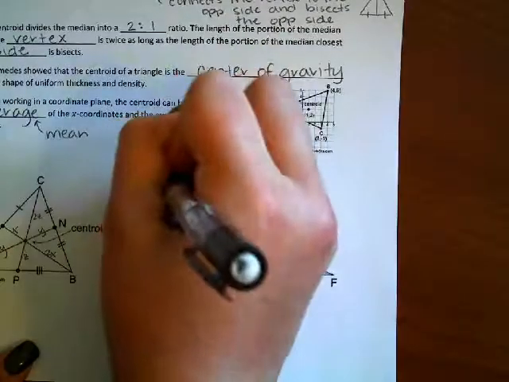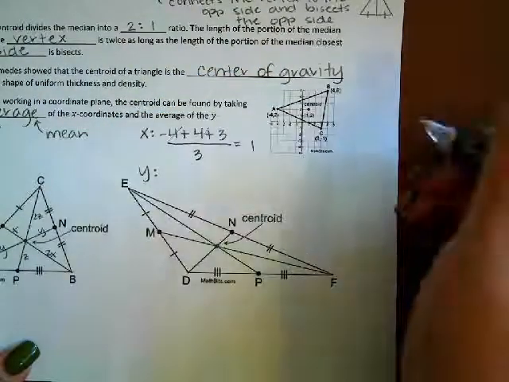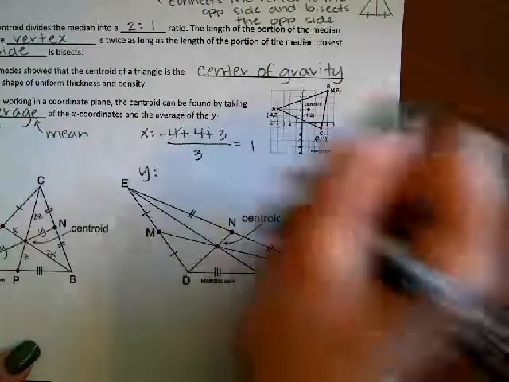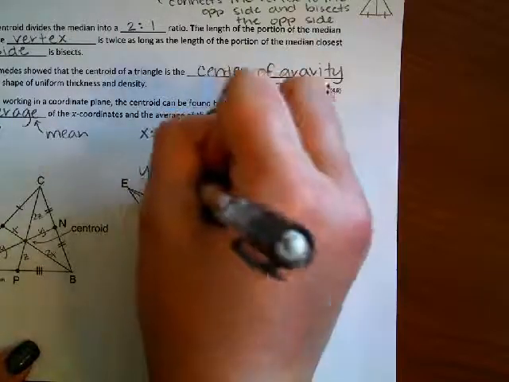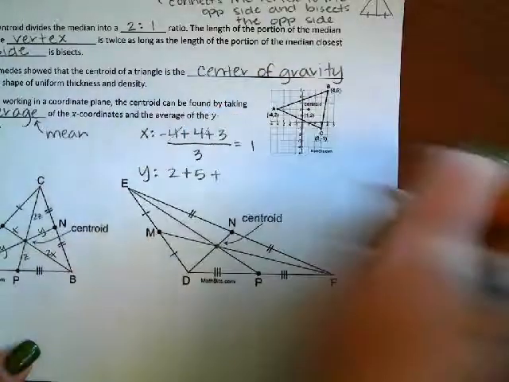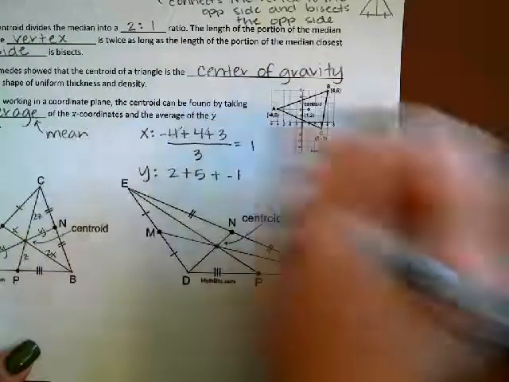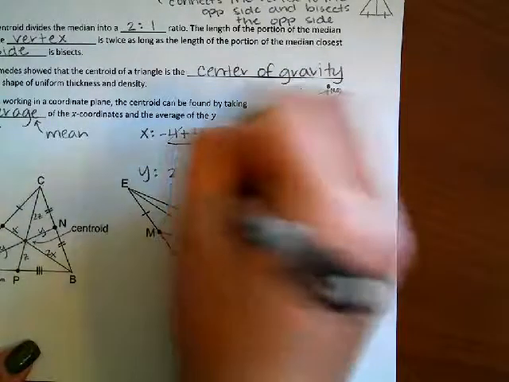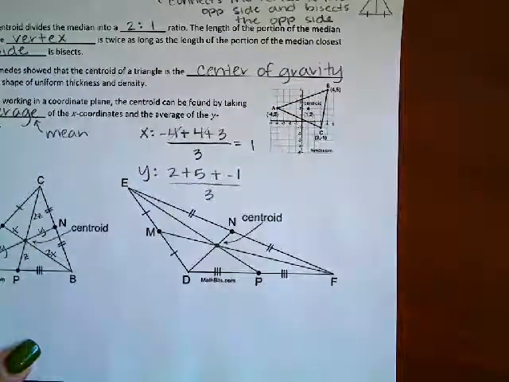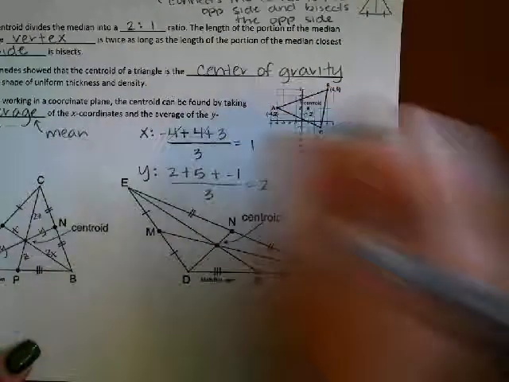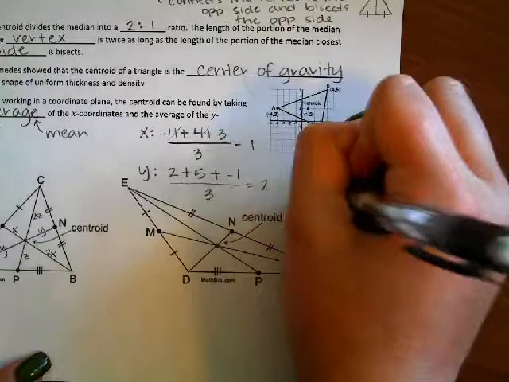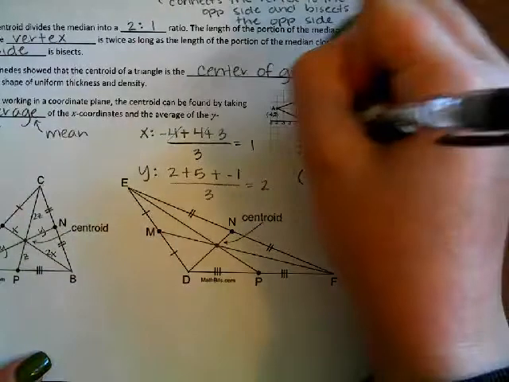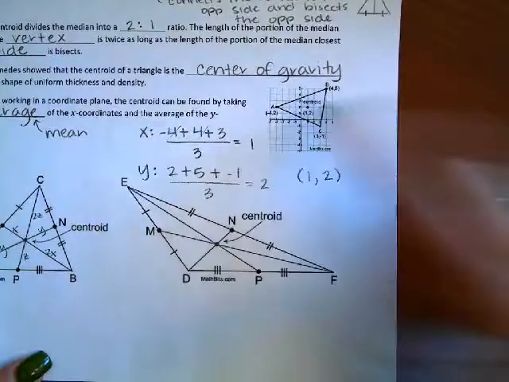We would take the y coordinates, add those together. 2 plus 5 plus -1, divided by 3. So 7 minus 1 is 6. 6 divided by 3 is 2. And so that means the centroid would be at the point (1, 2). So over 1, up 2, there's the centroid right there.